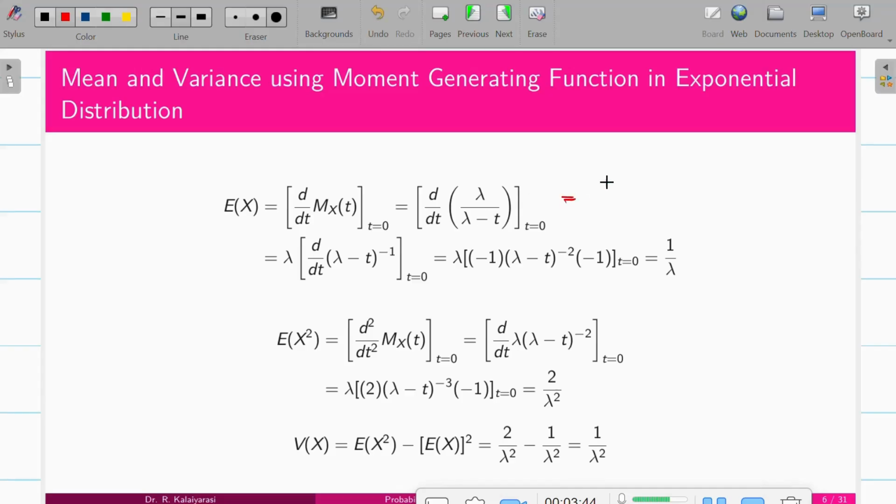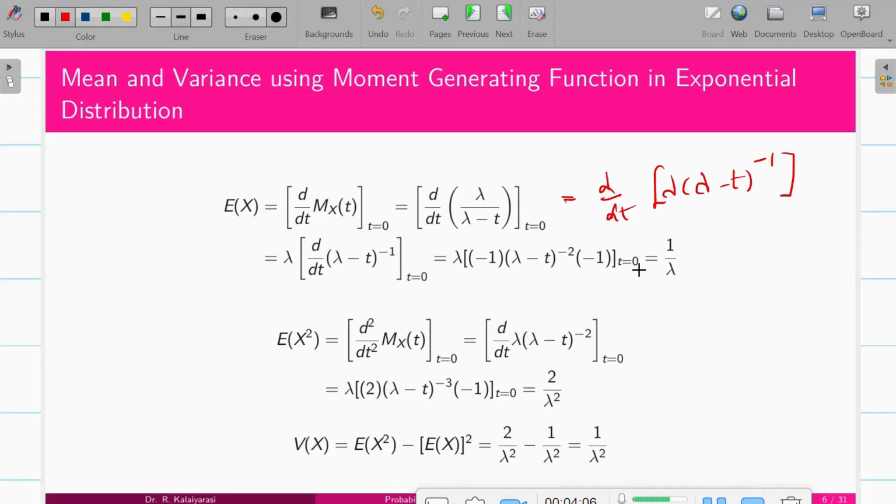Since lambda is a constant, we write it as it is. So it is minus 1 times (lambda minus t) to the power minus 2, and the differentiation of t gives minus 1.